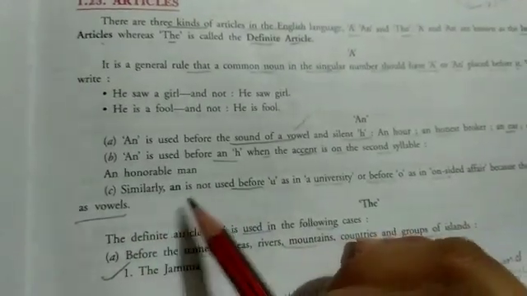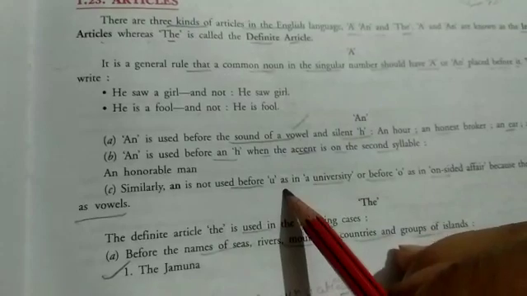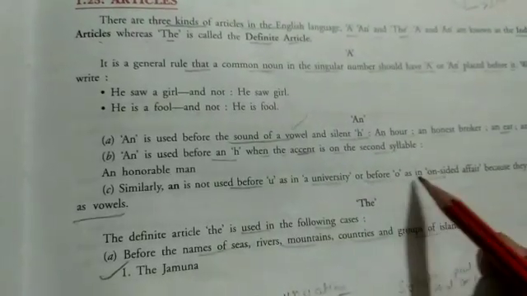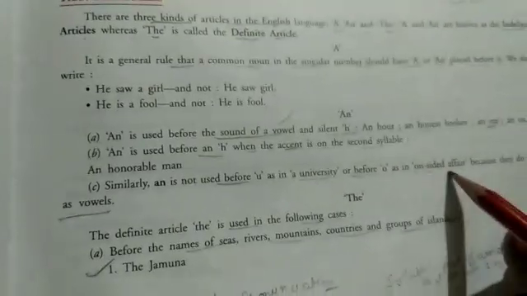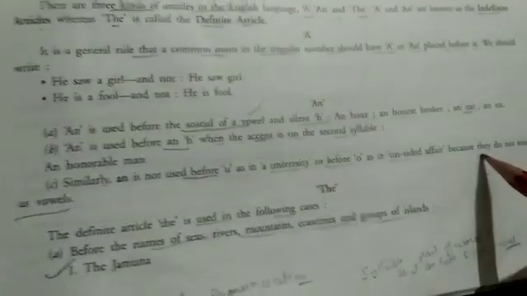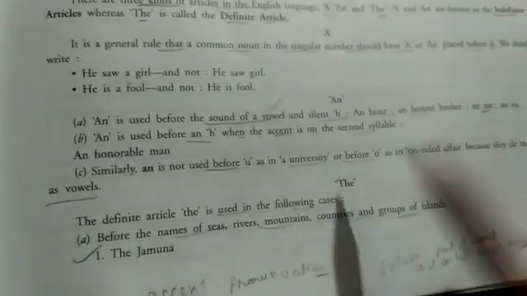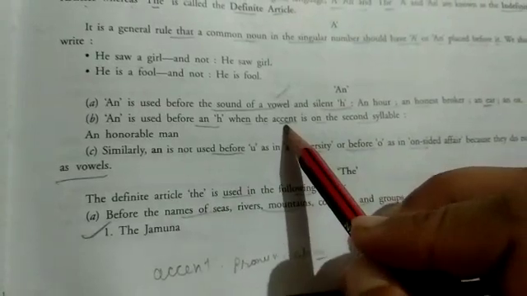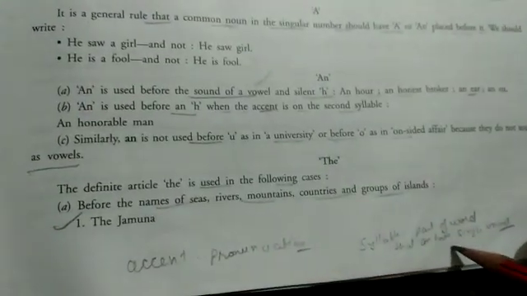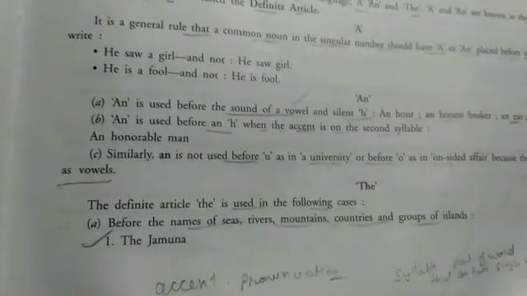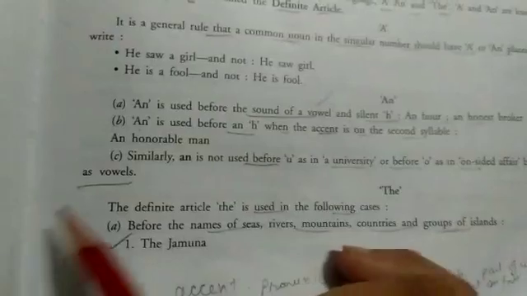So similarly, an is not used before u as in a university, or before o as in a one-sided affair, because they do not sound as a vowel. That's why. So accent means a pronunciation, and syllable means part of a word that contains a single vowel. Clear?